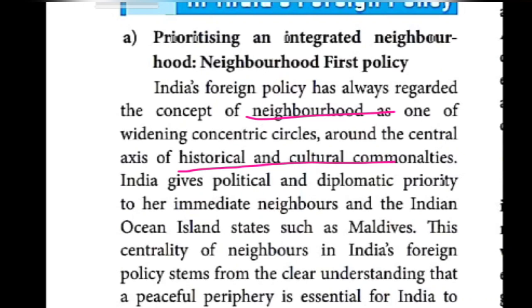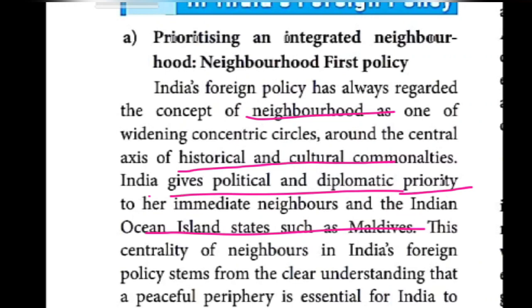history of neighboring countries. Then the next one: India gives political as well as diplomatic priority to the neighboring countries, especially to the Maldives. The Maldives is located in the Indian Ocean. Priority, in the sense, is preference, children. India gives political as well as diplomatic priority to the Maldives, which is located in the Indian Ocean.